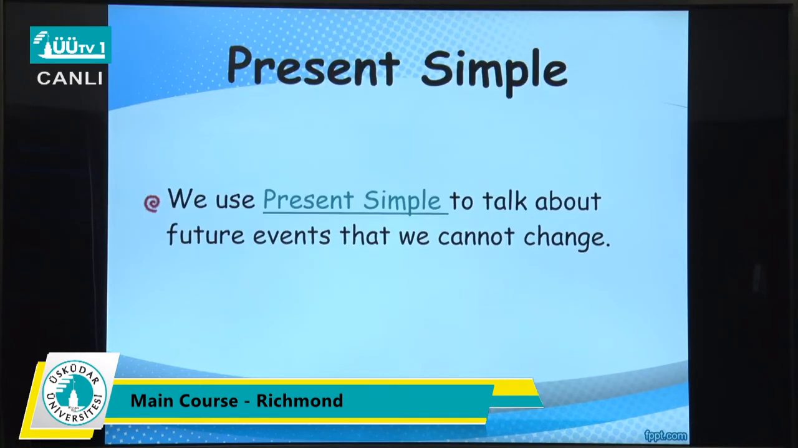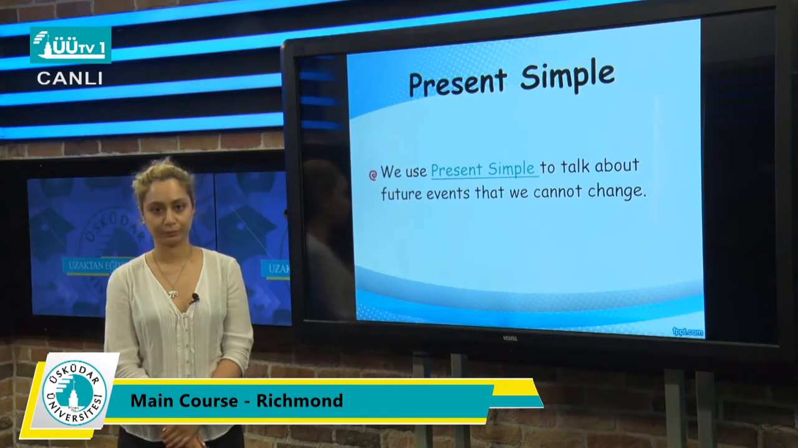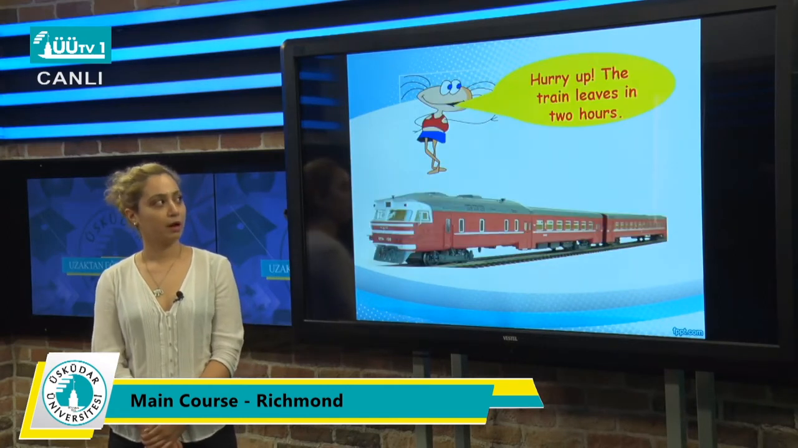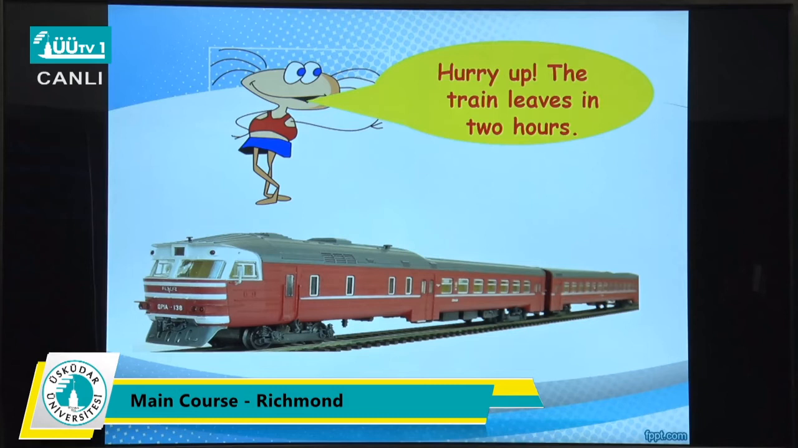Now after that we have present simple. We use present simple to talk about future events that we cannot change. For example, like general truths. Hurry up, the train leaves in 2 hours. This is a general truth that we cannot change.